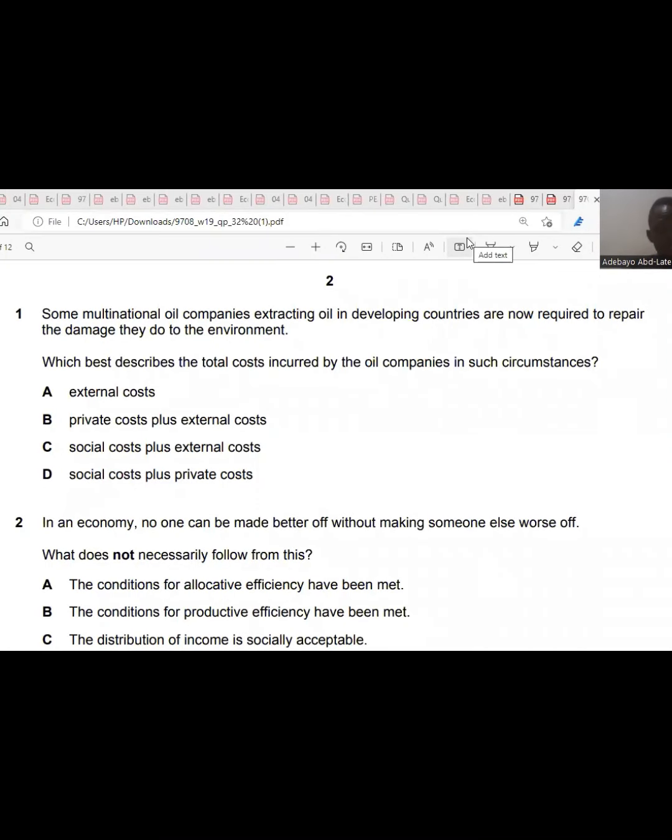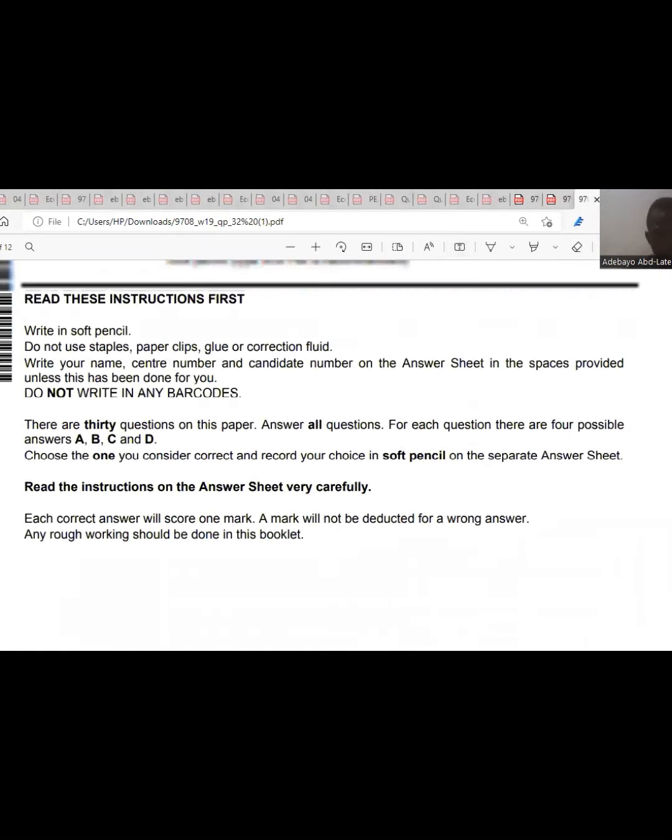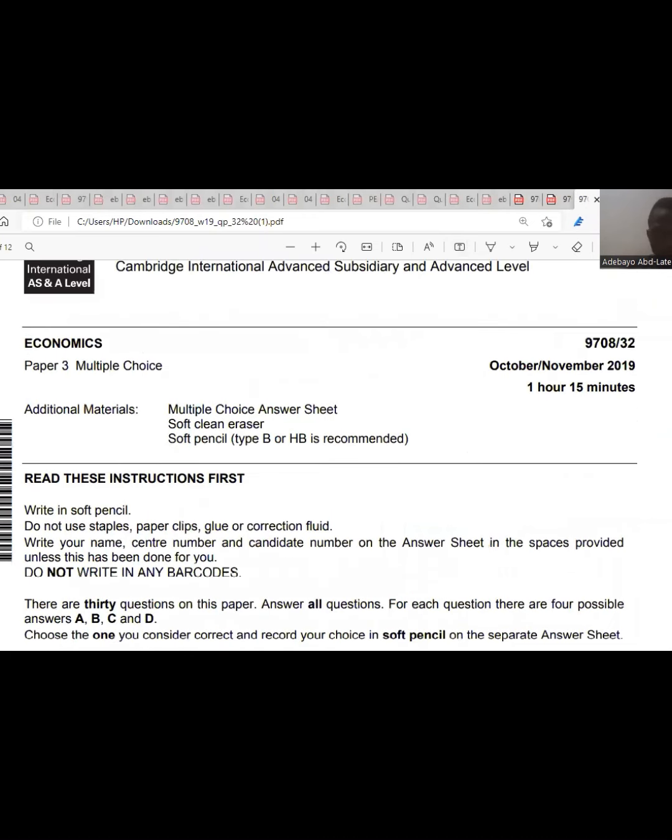Yeah, the first question says, this is paper 3 of 2, the A level, October, November.